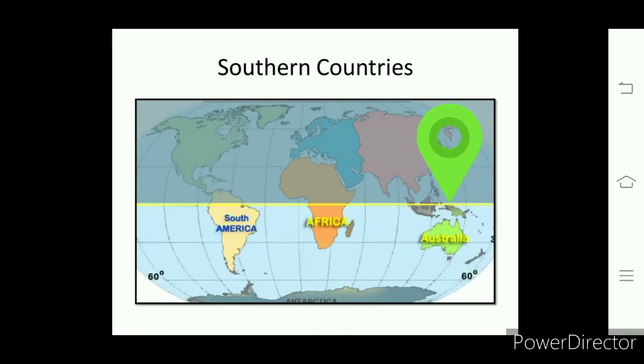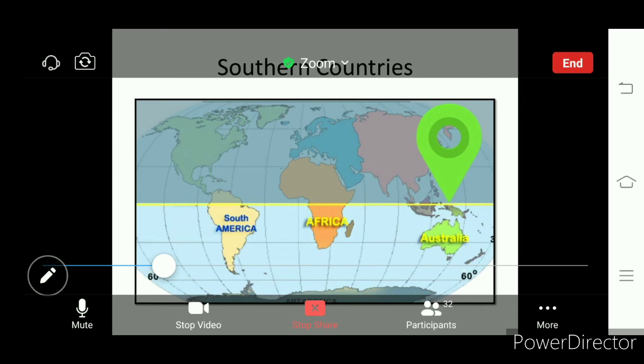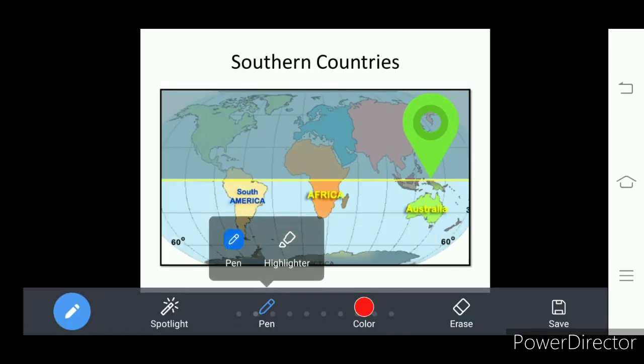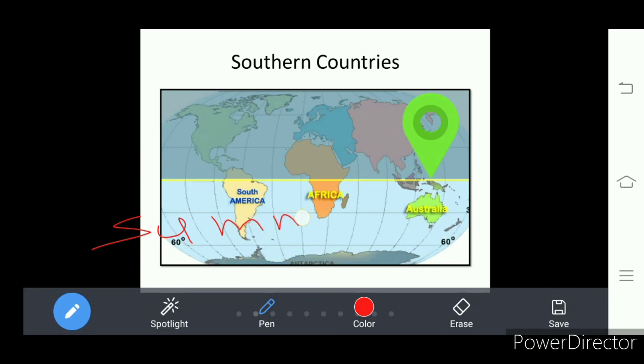This is the pattern of the seasons around the globe. Look at these southern countries. When it is summer here, look at what I am writing: when they experience summer, then we get winter.